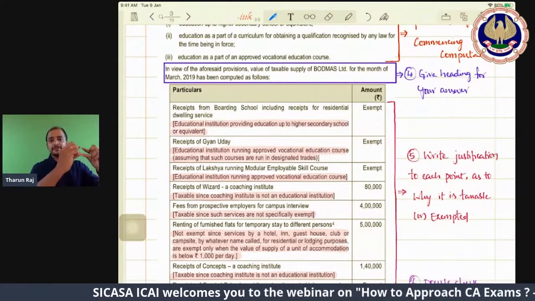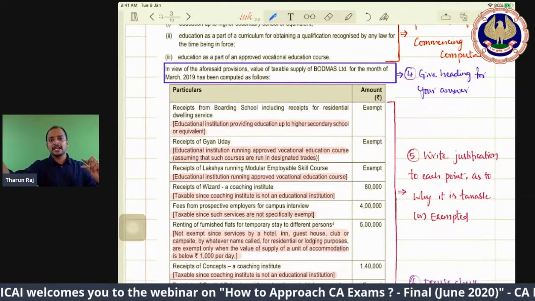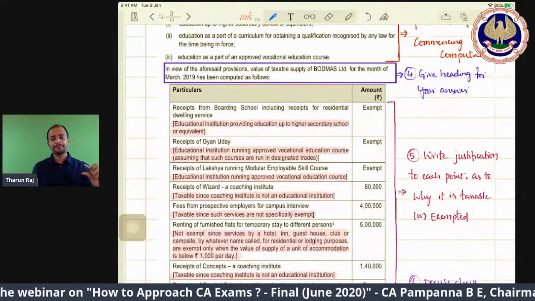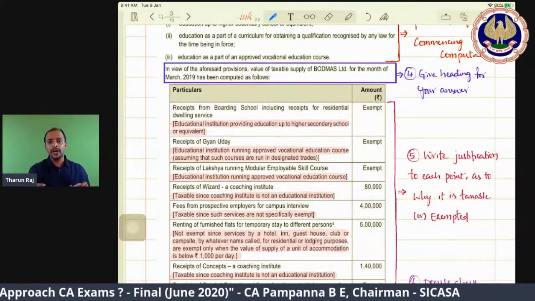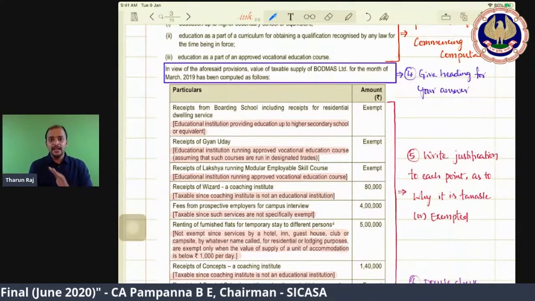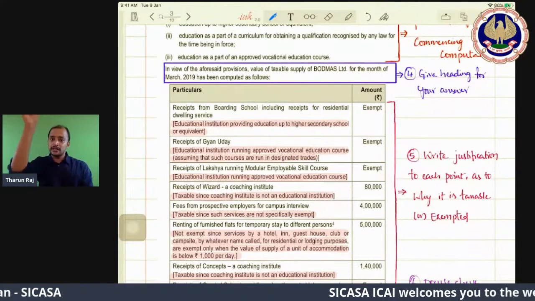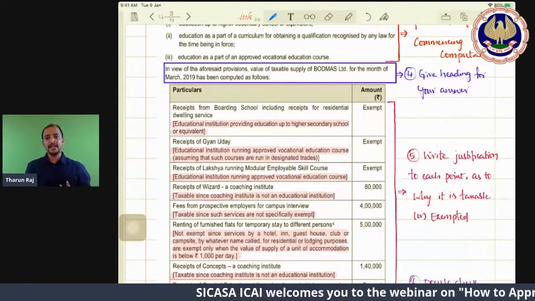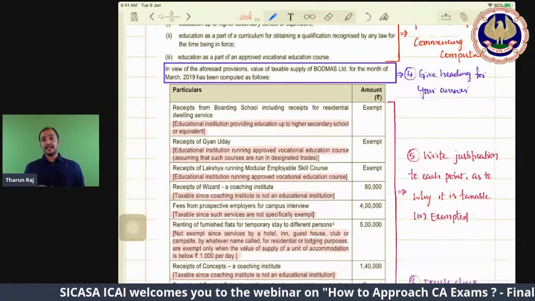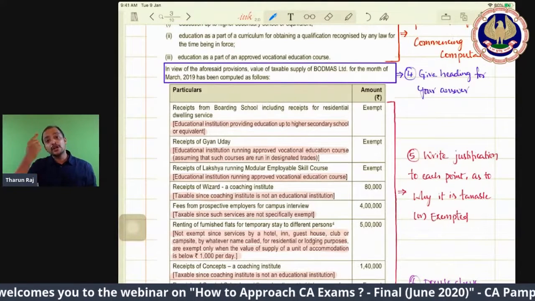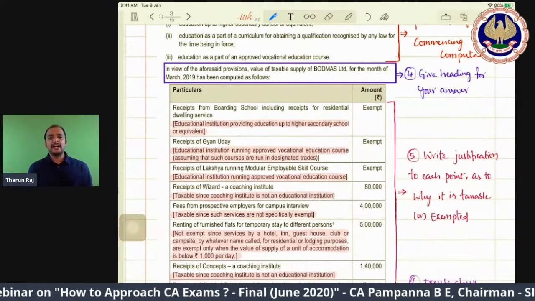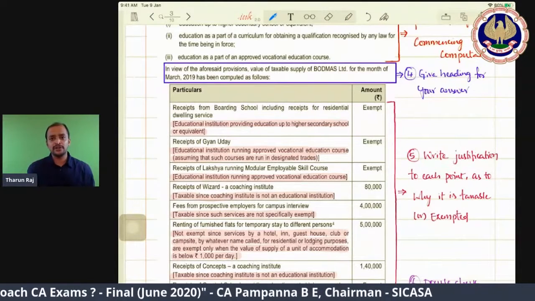For example, receipts from a boarding school, taxable or exempted, you will write in the amount column, and refer note 1. So after the table, below, you can write note 1, note 2, note 3, like that. This is one way. But I will not recommend that way, because you may miss out a few points and that presentation is time consuming.